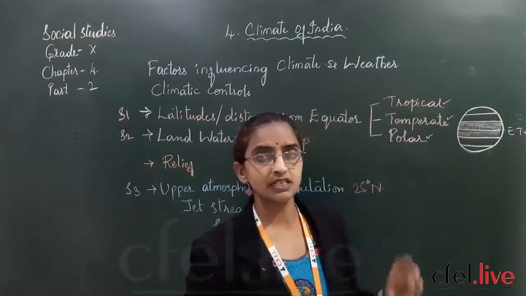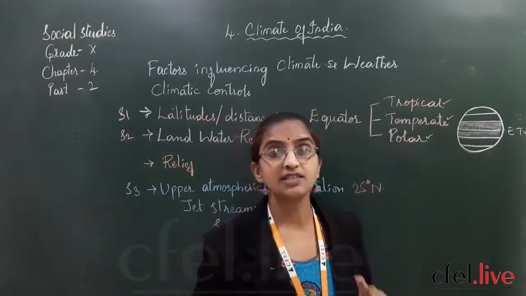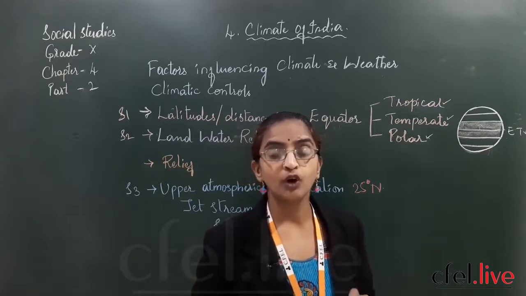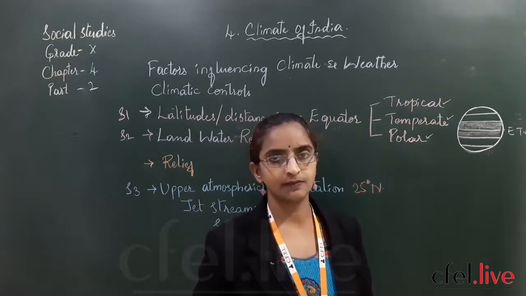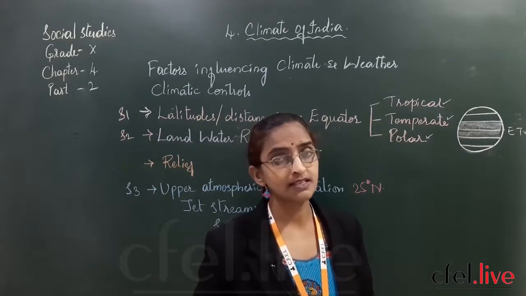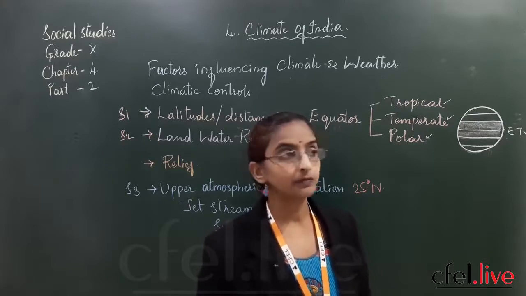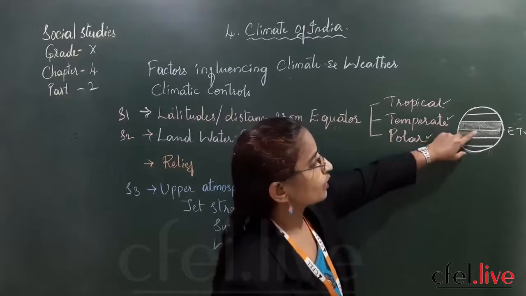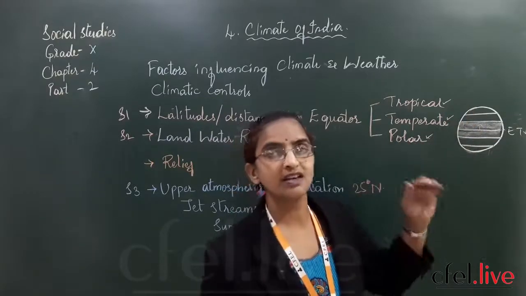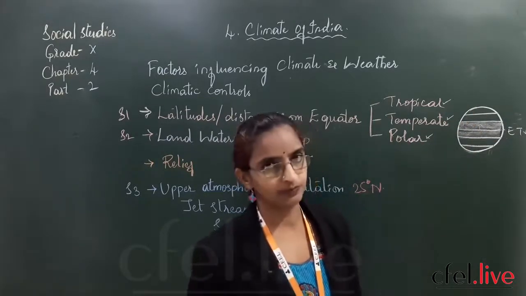That means this is the region which receives the highest amount of temperature, because the sun's rays fall directly on the equator. But as you go away from the equator, the temperatures gradually fall down.